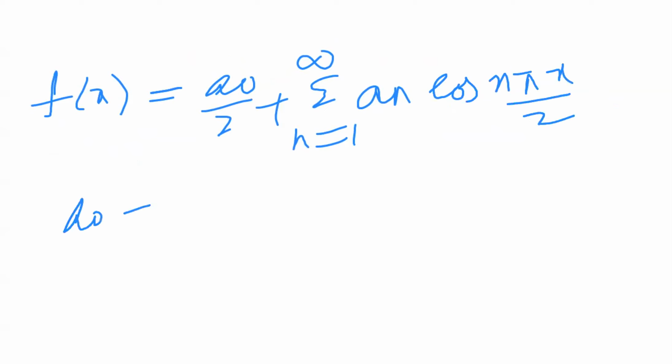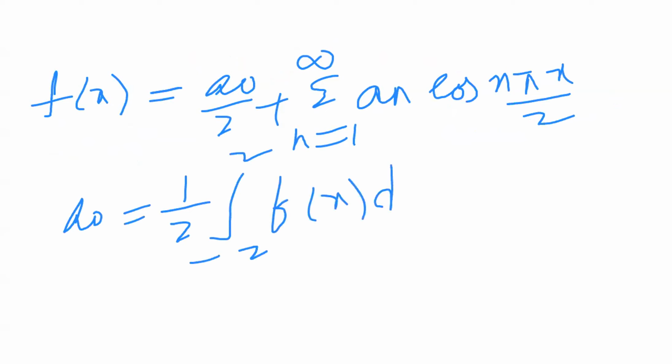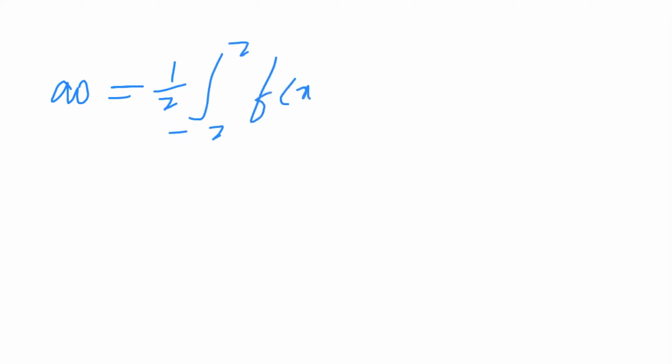Where a naught equal to 1 by L, so 1 by 2, integral minus 2 to 2, f of x dx. I simplified only the a naught value; you have to calculate a n and b n. So taking the a naught value, a naught equal to 1 by 2 integral minus 2 to 2, f of x dx.